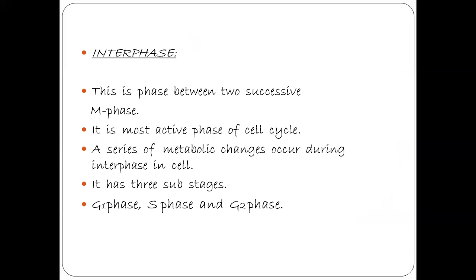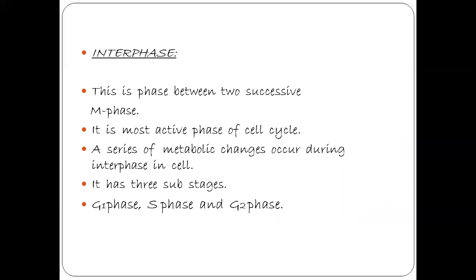So interphase is most important. It is in this interphase that the preparation of the cell for division takes place. In the 24 hour duration, 23 hours are only for the interphase. Only 1 hour is for the division phase, that is the M phase.